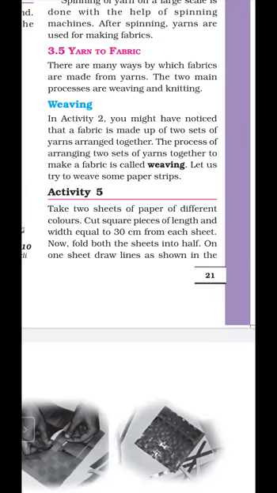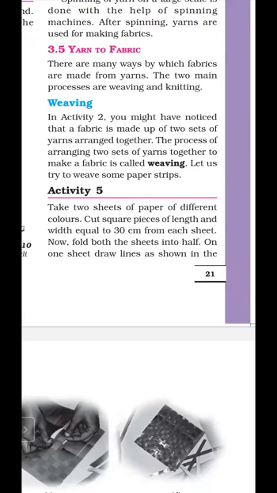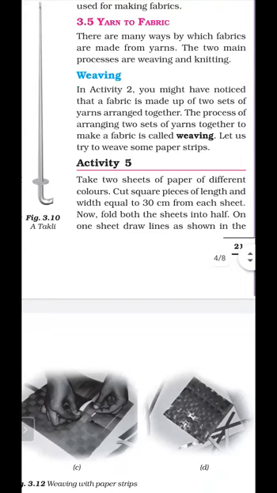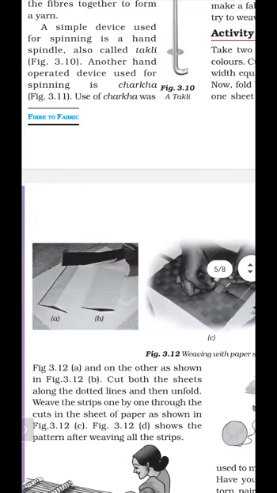We take two sheets of different colors, cut square pieces of length 30 centimeters, and we fold both the sheets in half. Just like shown in figures A and B, we take two sheets of different colors, suppose red and blue.